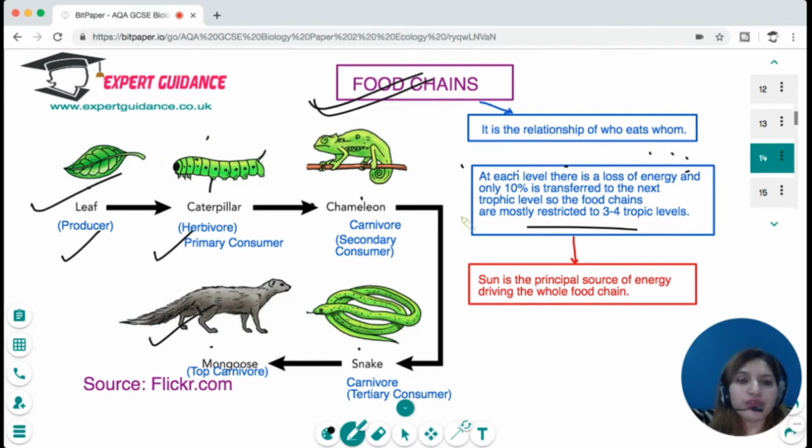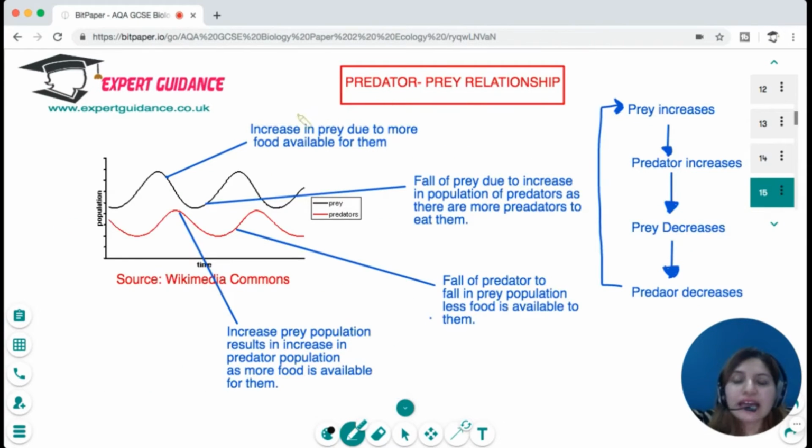And for the food chain, you should remember sun is the principal source of energy which is driving the entire food chain. Now, this is a very important graph you have, which is the predator-prey relationship. Now, you can see in this graph what is happening is, first of all, there's an increase in prey due to more food available for them.